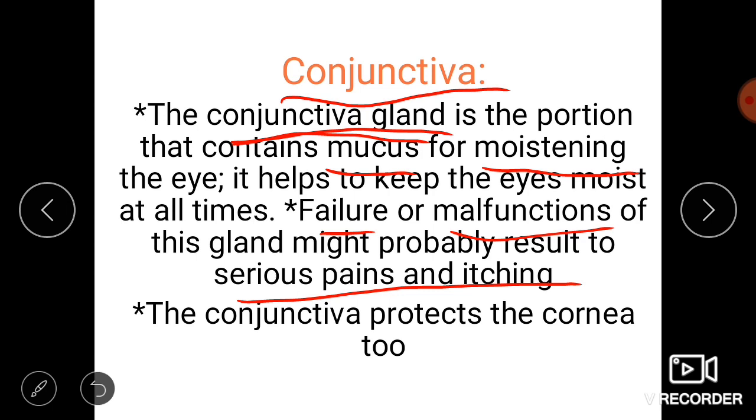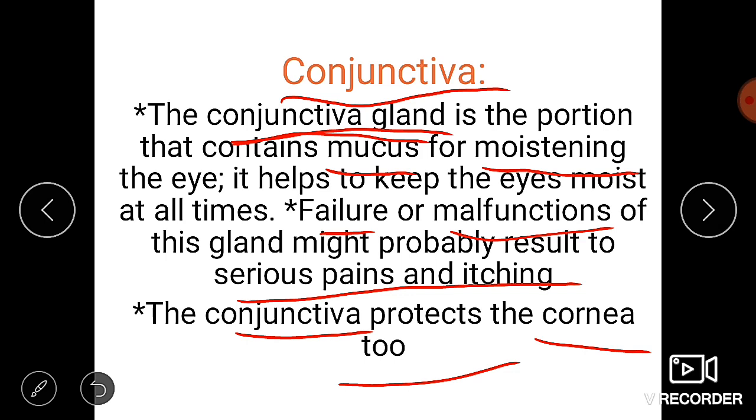The conjunctiva also protects the cornea. The cornea, which is present in the outer part of the eye, is also protected with the help of the conjunctiva. This is the major part which helps our eyes to be kept in a moistened state.